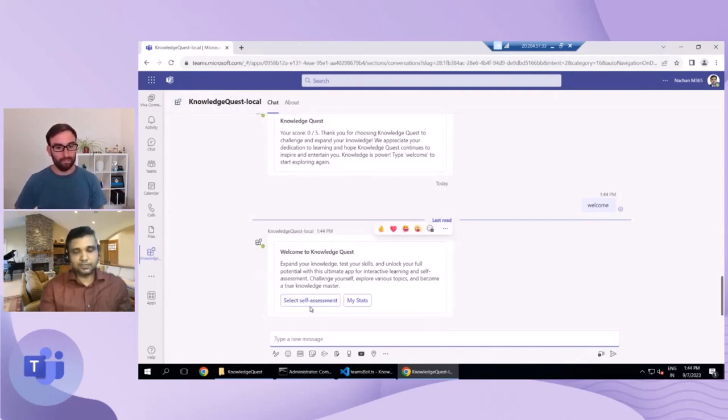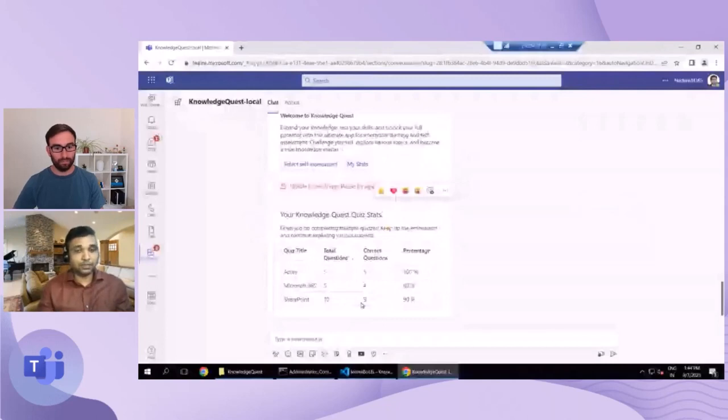First thing is select self assessment, wherein you will be able to select your assessment topic, select the number of questions that you want to assess upon, and then you can start testing your knowledge. The second thing here is my statistics, which is right now work in progress, but let me just show you that. My statistics is all about the assessments that you have given in the past, based on which topic you assessed your knowledge on, how many questions you chose, how many are the correct questions, and what kind of percentage you have received on that assessment.